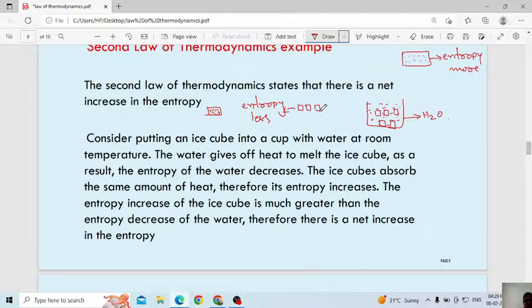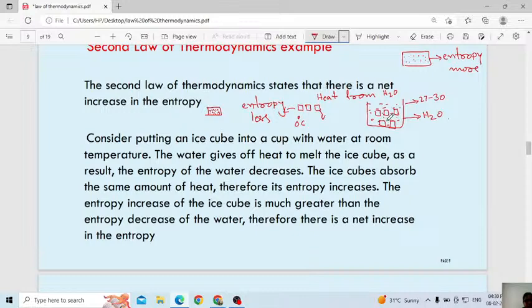This ice cube will start melting. How will it start melting? It will gain the heat from the water. Ice cube, what is the temperature of the ice cube? You can consider 0 degrees. Then what is the temperature of normal water? Maybe consider 27 to 30 degrees. The temperature of the water is more, which means the heat will get transferred from water to ice cube, correct? No? Then this ice cube will absorb the energy, then it will start melting.